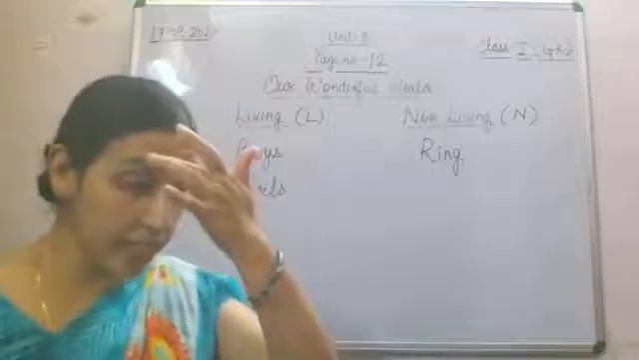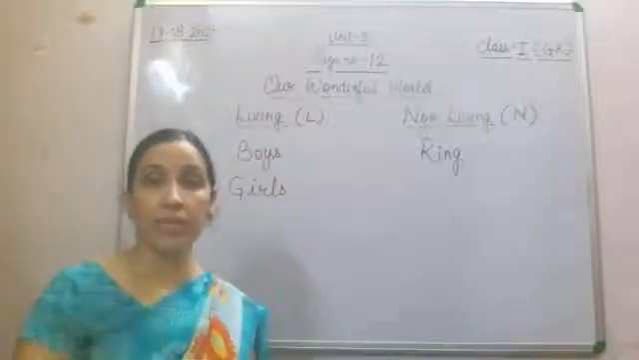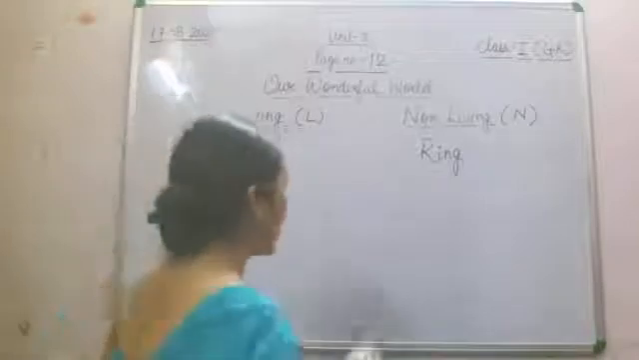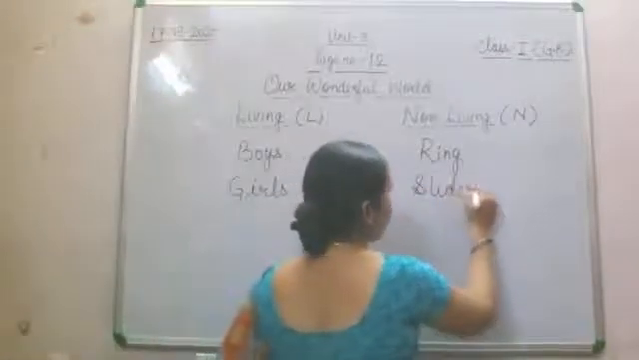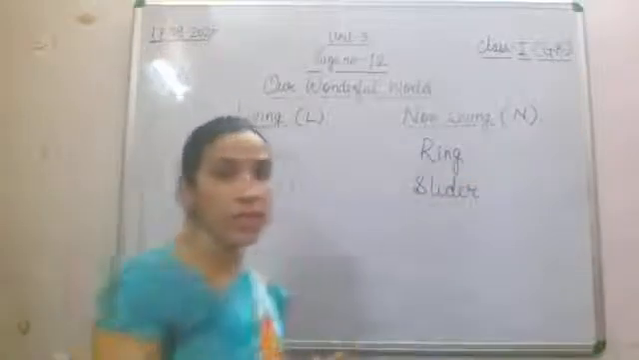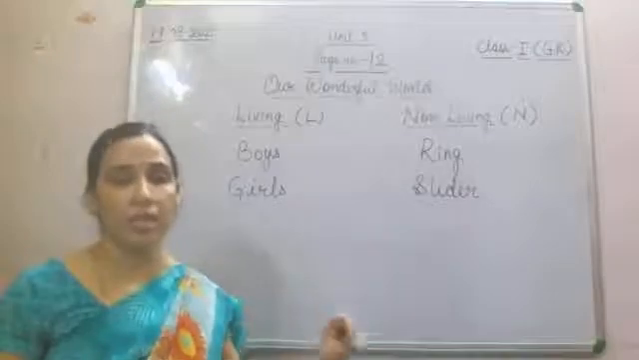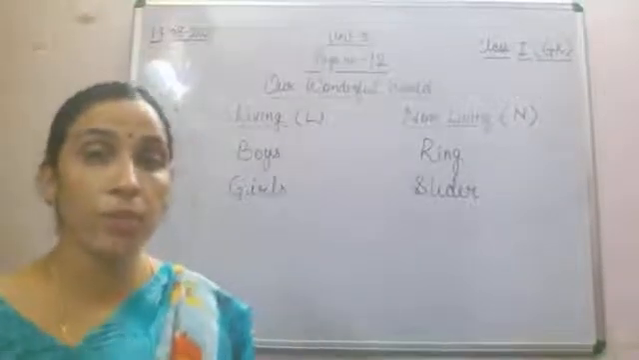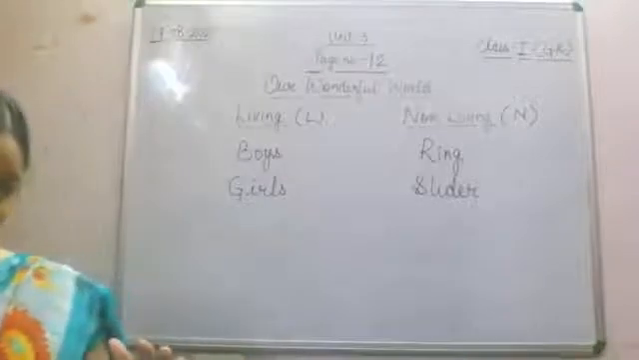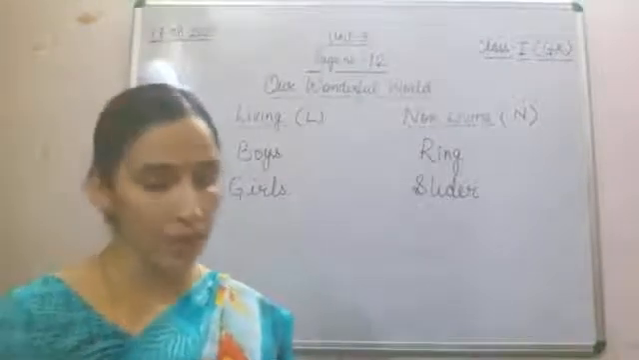Now next is the swing. Swing, that झूला होता है ना, the slider-type swing, so that slider comes in the category of non-living things. Now a slider doesn't grow, so in which category will it come? It will come in non-living things, because that slider will not grow, it will not become older, right? So the slider will come in the category of non-living things.